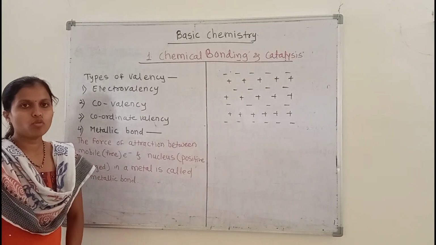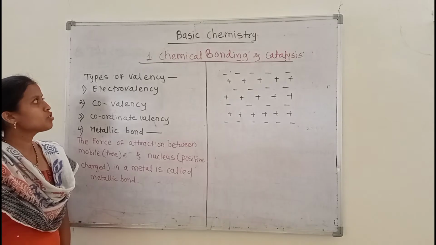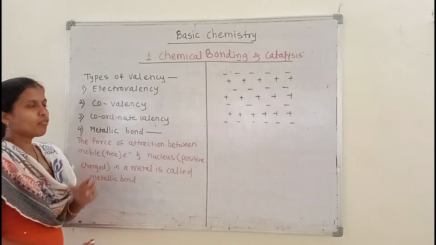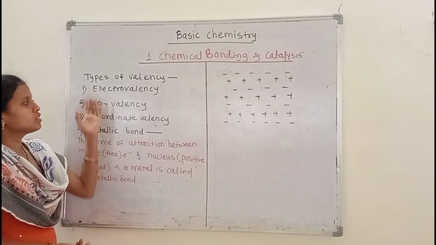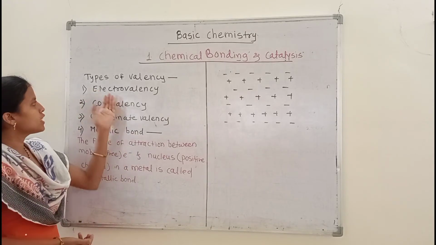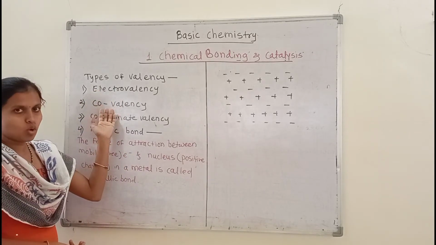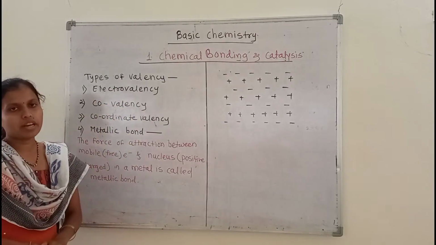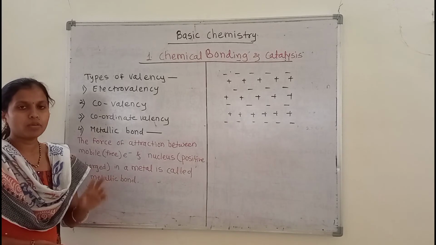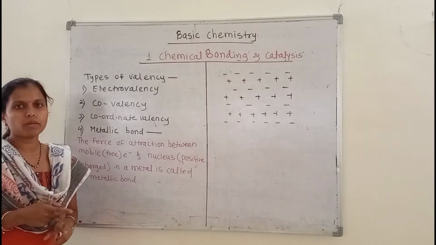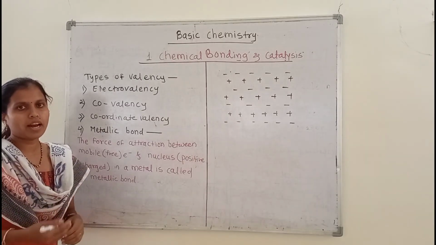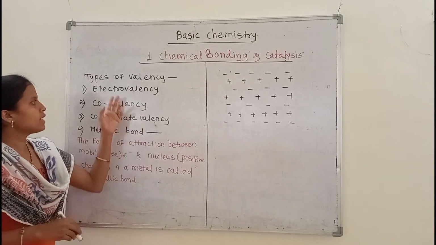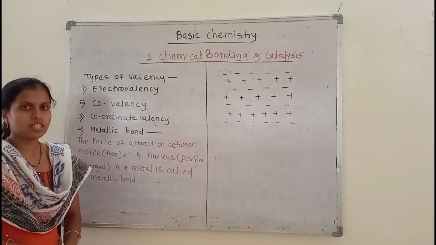In the previous video we discussed our first unit, chemical bonding and catalysis, containing types of valencies. We discussed the three different types of valencies: electrovalency, covalency and coordinate valency. The electrovalency is formed between two atoms when one atom loses its electron and another atom gains this electron. Then electrovalency is seen.